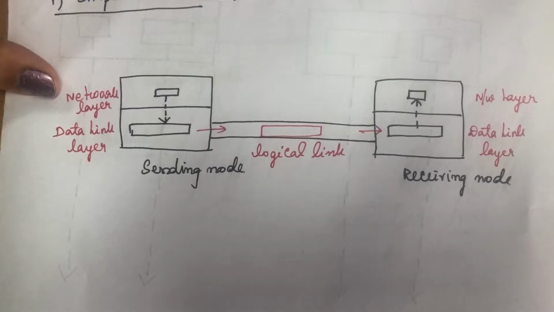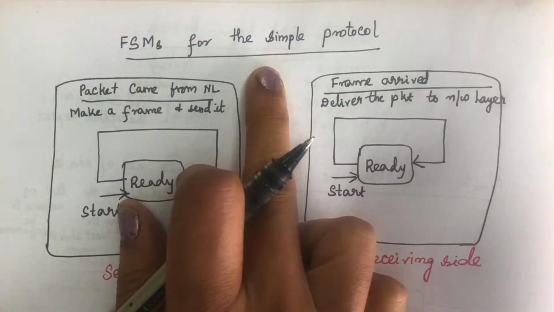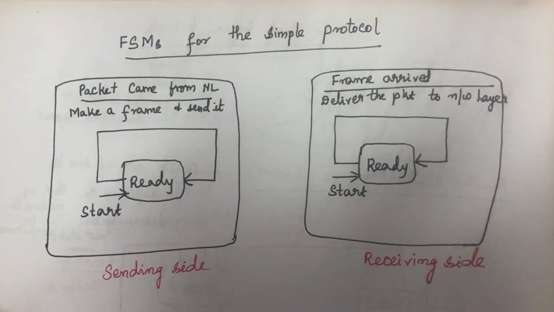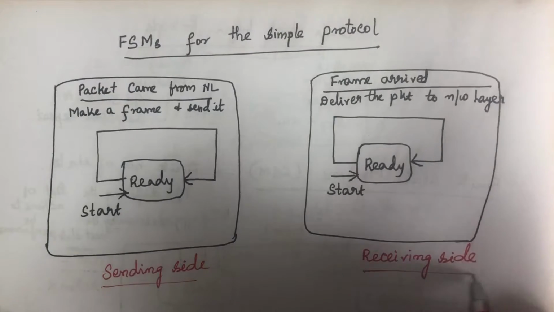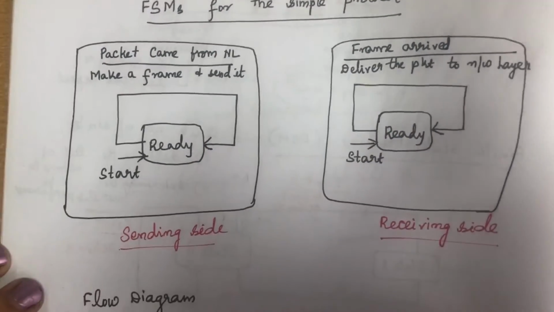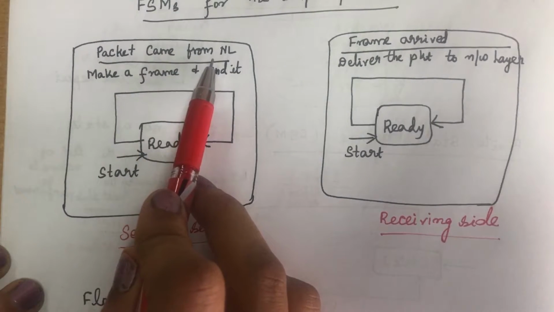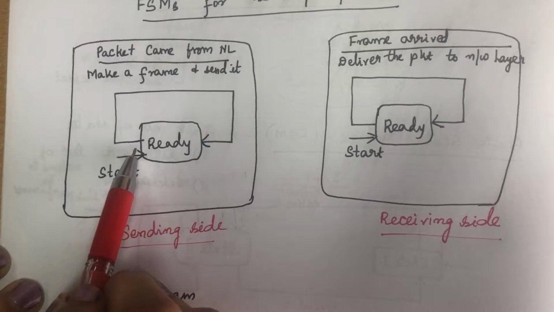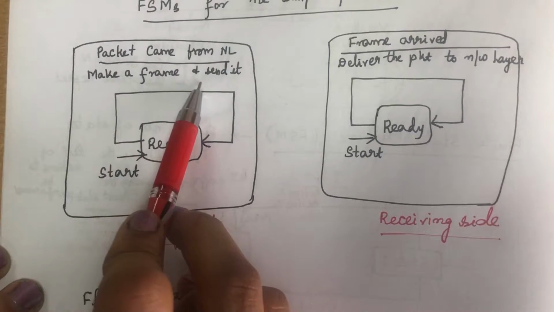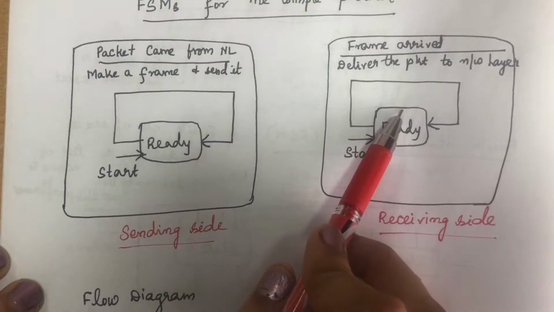Now we will see the finite state machine for the simple protocol. We have two finite state machines, one on the sending side and the other on the receiving side. When a packet arrives from the network layer, the data link layer will prepare a frame, encapsulate it and send it to the receiving side.